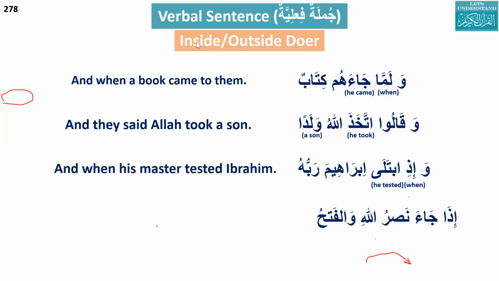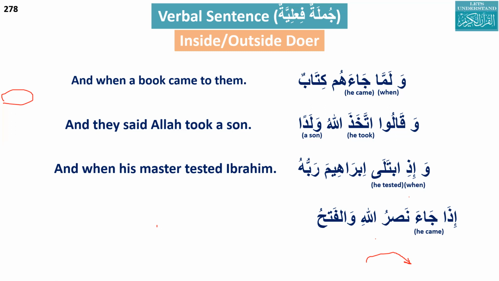So let me ask Brother Hamad. Assalamu alaikum. إِذَا جَاءَ نَصْرُ اللَّهِ وَالْفَتْحُ. Okay. So idha means when. That is a harf, and it will not define whether it is a nominal sentence or verbal sentence. Ja'a is the verb. The inside doer of Ja'a is he, and we are looking for an outside doer.